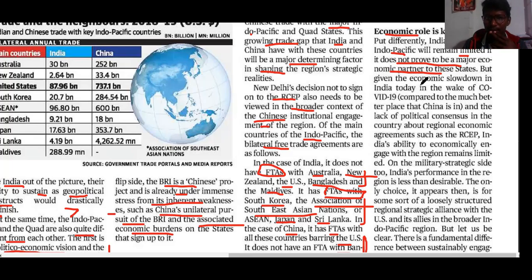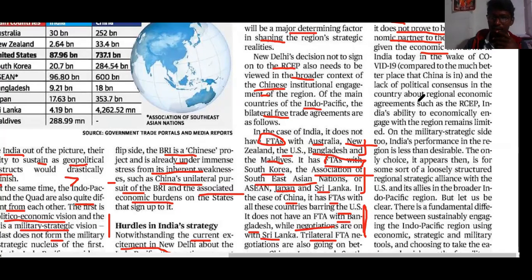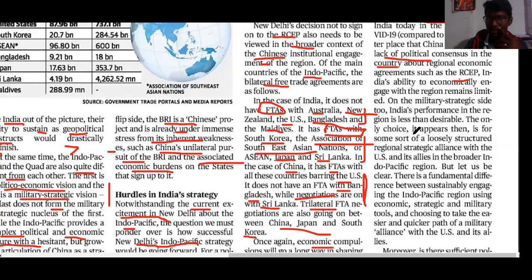But given the economic slowdown, it is impossible to rise in this situation. Lack of political consensus in the country, the failure of the RCEP, and India's limited ability to engage economically are some of the limitations involved. On military strategic ties, India's performance is less than desirable. That means there has to be improvement in the military and strategic engagement in this region.